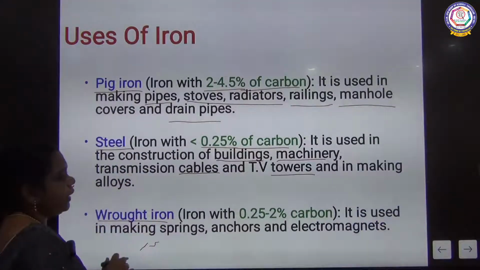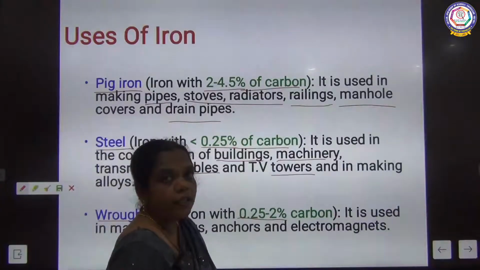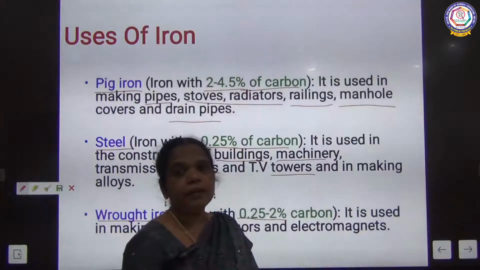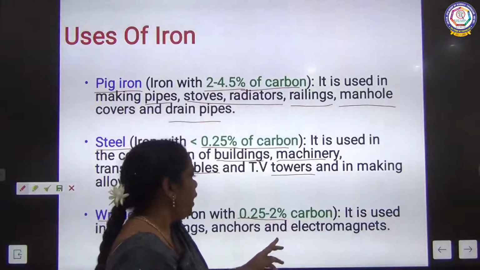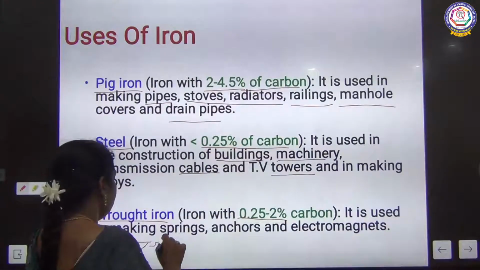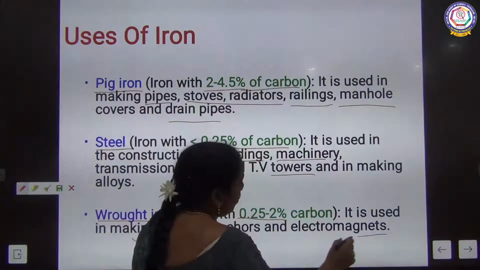And then wrought iron has about 0.25 to 2% of carbon, and it is used in making springs, anchors and electromagnets.